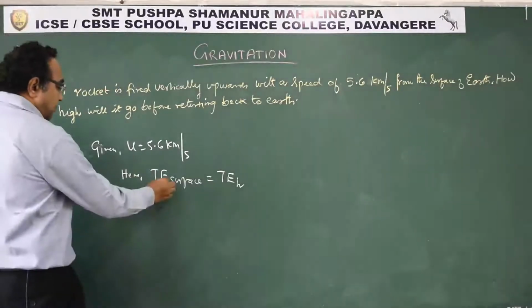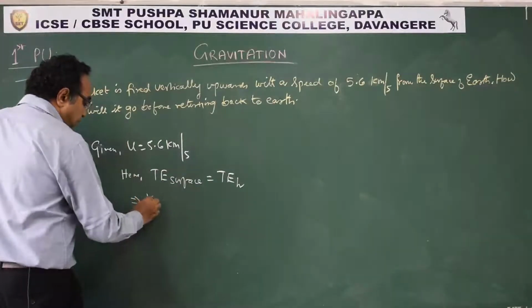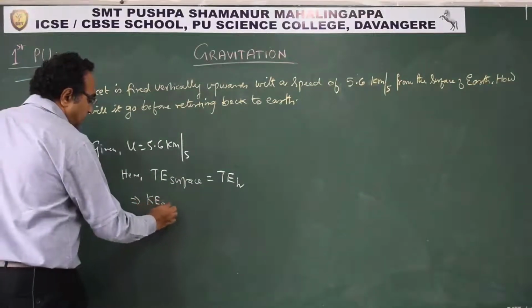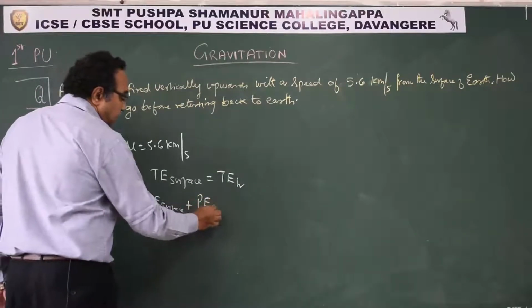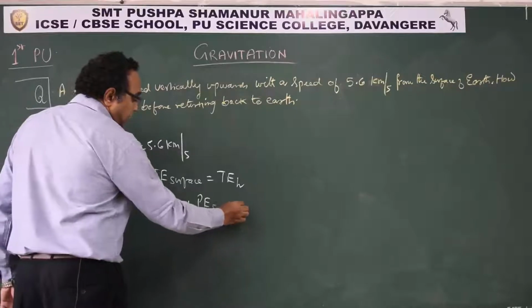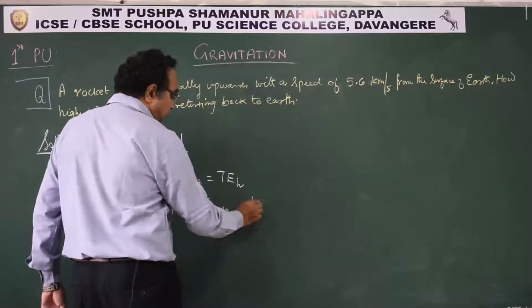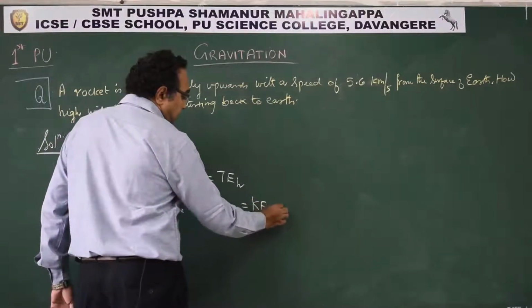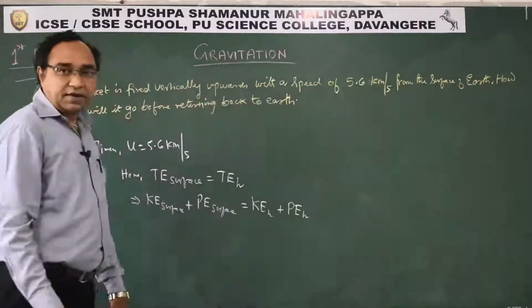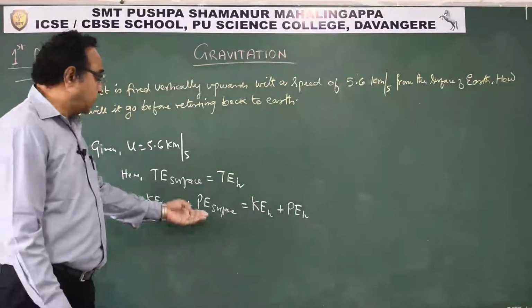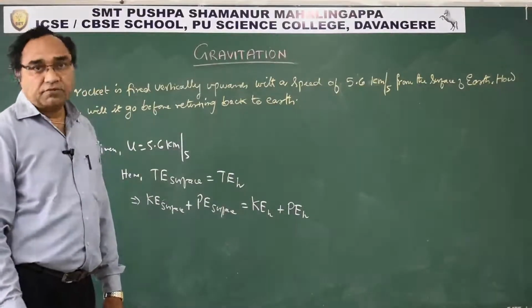So total energy on the surface means kinetic energy on the surface plus potential energy on the surface is equal to kinetic energy at height h plus potential energy at height h. This is what we can say from the concept of conservation of energy.